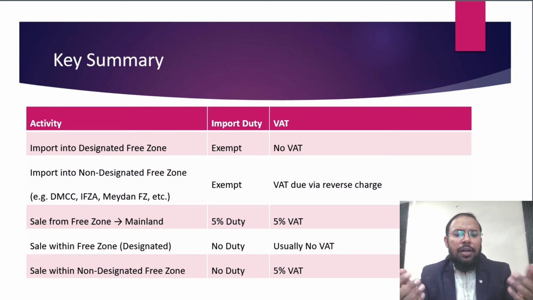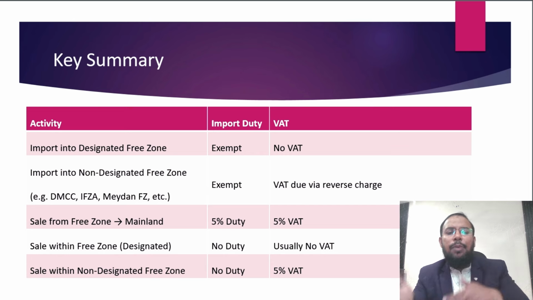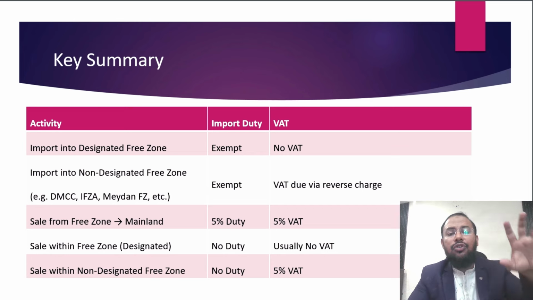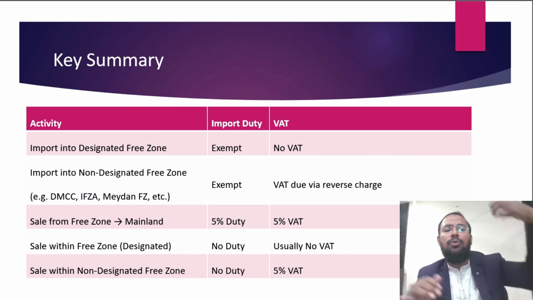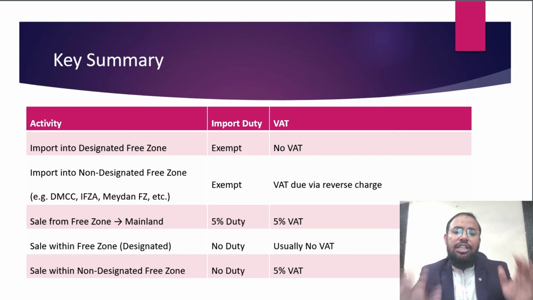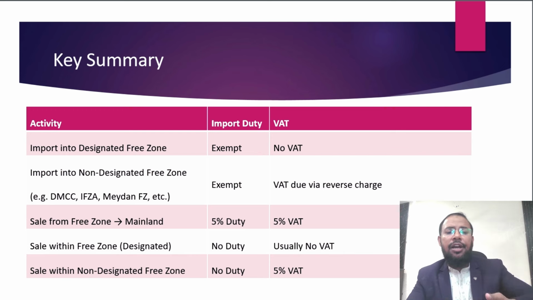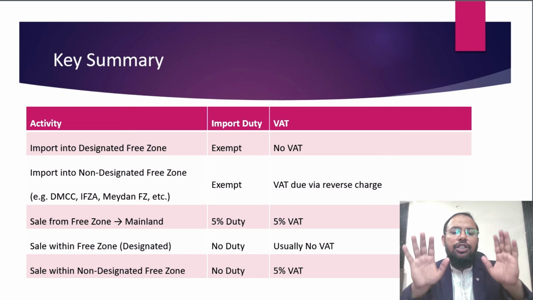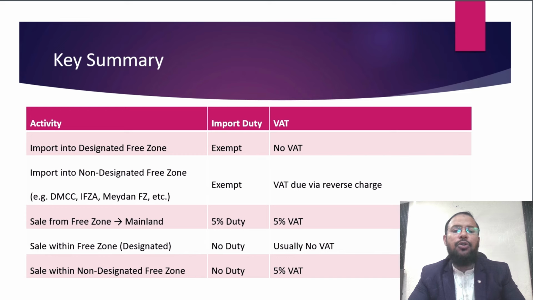Thereafter it is very simple. If you sell from a free zone to the mainland, there is duty, because the free zone is considered a separate territory. If you are selling any goods from a free zone to the mainland, the mainland company considers that they are imported and they have to pay VAT on that. 5% duty and 5% VAT both will be charged in these cases. I hope you got it.